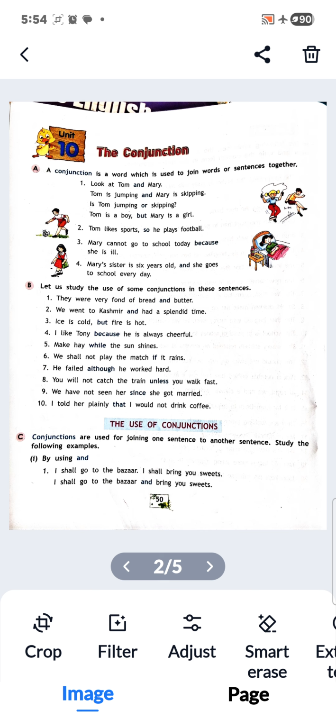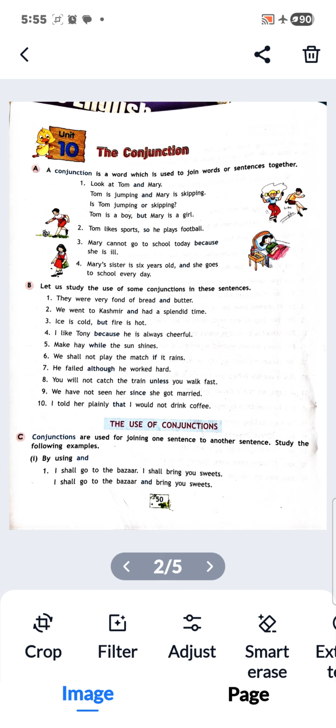Mary cannot go to school today because she is ill. Now we are giving the reason here, so we are joining two sentences with the help of because. Mary's sister is 6 years old and she goes to the school every day. Again, we are joining two sentences with the help of the conjunction and. Now, more examples are here.